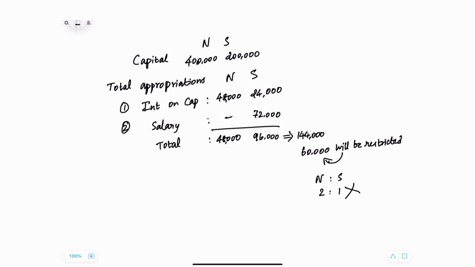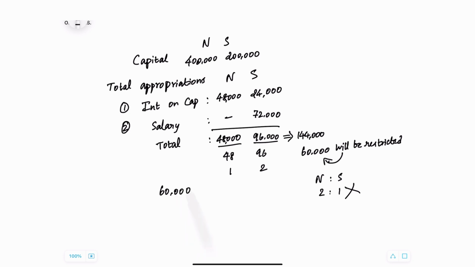In that situation, you have to plot all the appropriations as they are given in the question. Arrive at the total of all the appropriations. So here we have 48,000 and 96,000. Calculate in what ratio those appropriations are. 48 is to 96, therefore the answer will be 1:2. Therefore, we have got the answer.